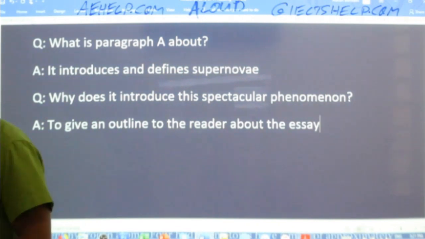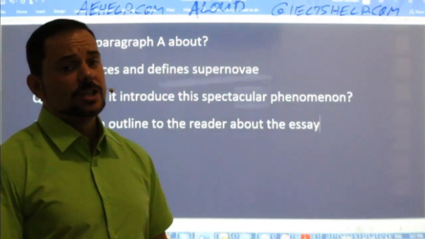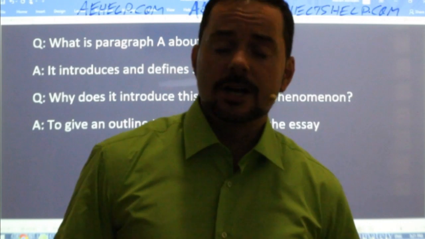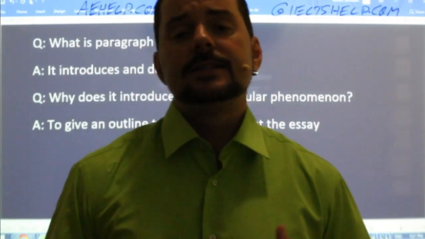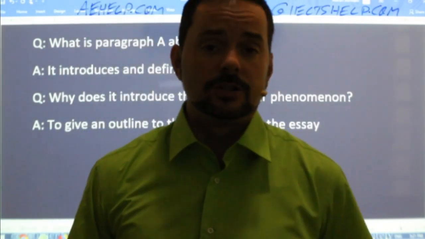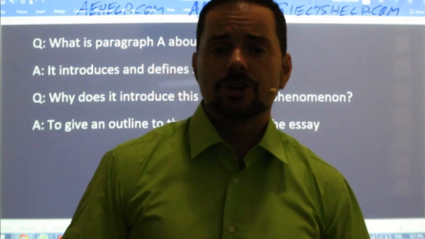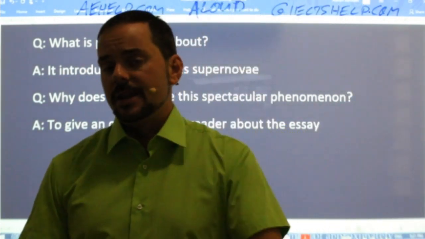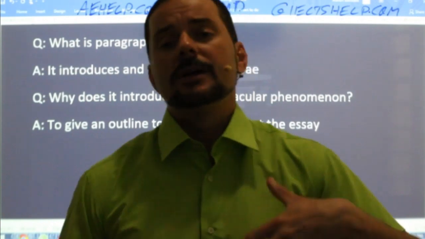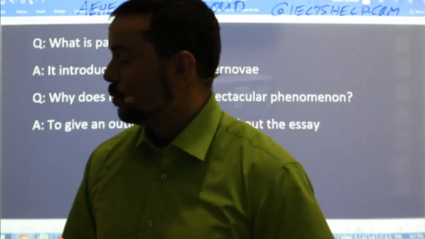Okay? So the introduction gives you the outline. A good introduction should always give you the outline and tell you basically what you are going to read and even the structure of what you're reading. So what the next paragraph or information will be, what will come after that, what will come after that.